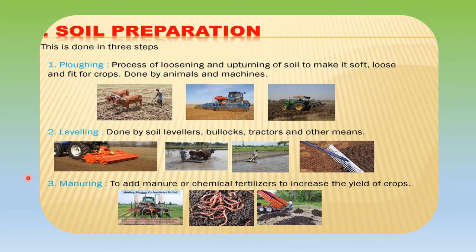So now the farmer, whenever he has to cultivate the land, there are a lot of steps involved. The first step is the preparation of soil. When the soil is being prepared, it is done in 3 stages. The first step is plowing of land, then leveling of land, and then manuring of soil.